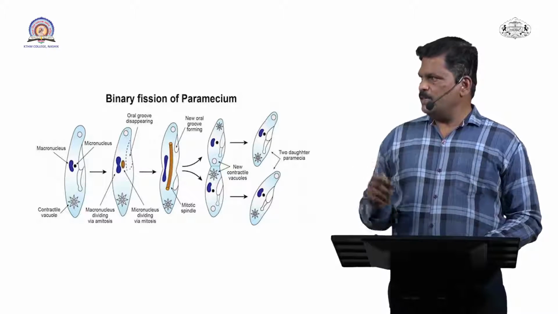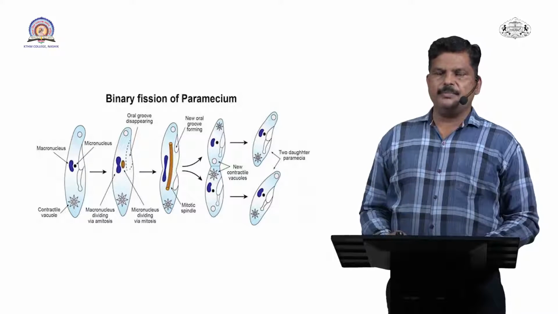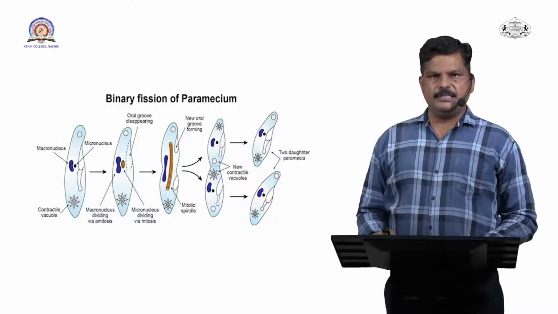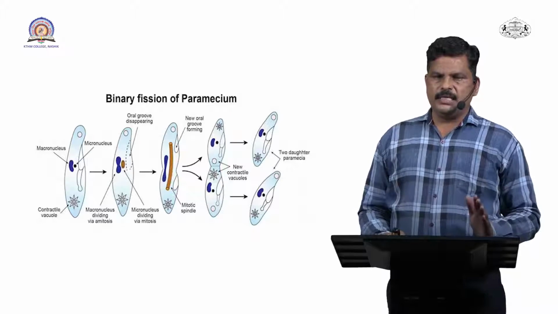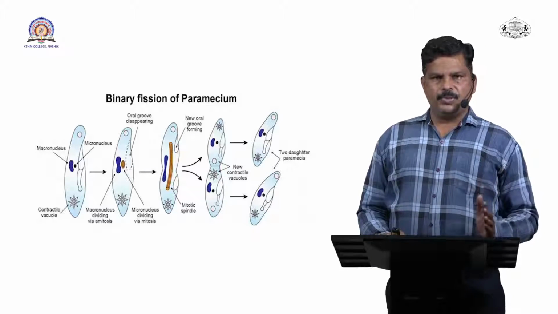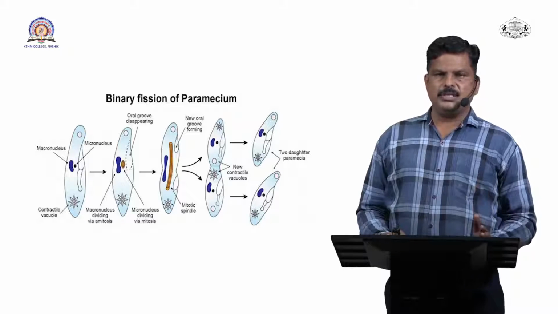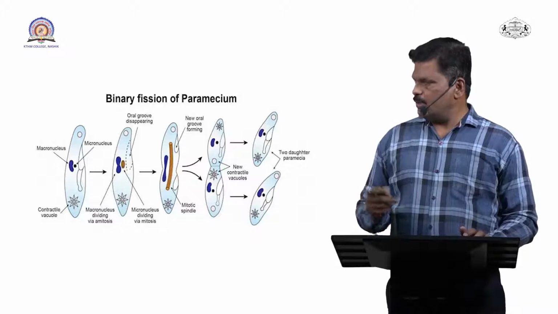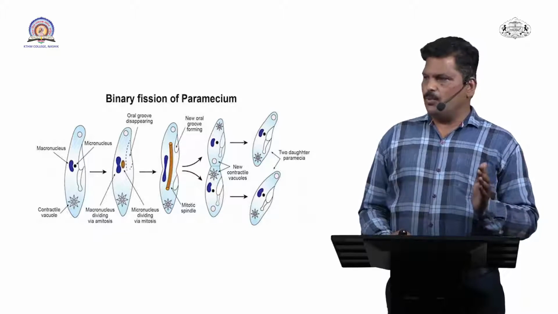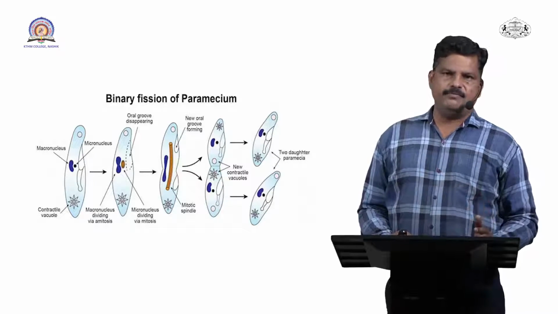Let us discuss first the asexual mode of reproduction, that is binary fission. In binary fission, a single cell of a protozoan animal like Paramecium reproduces into two new Paramecia, or daughter Paramecia, and this whole process is called binary fission.